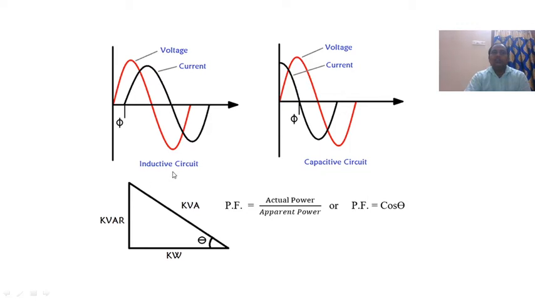Already we know that in inductive circuits the current is lagging, and in capacitive circuits the current is leading. The exact definition of power factor is actual power divided by apparent power, or power factor is equal to cos theta. This is the actual power, this is the reactive power, this is the apparent power. So this is the power triangle. In the power triangle, cos theta is equal to actual power by apparent power. So power factor is nothing but cos phi or cos theta, where theta is the angle difference between voltage and current.